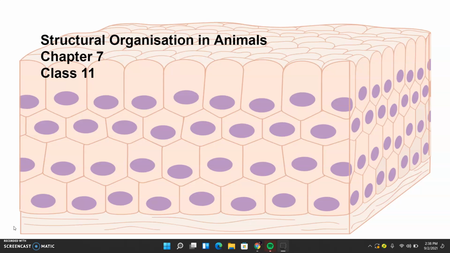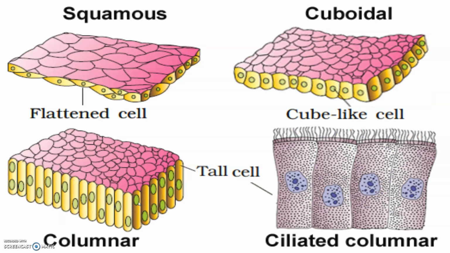So there are millions of cells in the body of the multicellular organisms, and they group and perform specific functions. Such an organization is called tissues. All complex organisms have four basic types of tissues, and these tissues are organized in specific proportion and pattern to form an organ like stomach, lung, heart, kidney, etc. So cells, tissues, organs and organ systems split up the work in a way that shows division of labor, and it contributes to the survival of the organism as a whole. So in this chapter we'll be covering the animal tissue and its various parts.